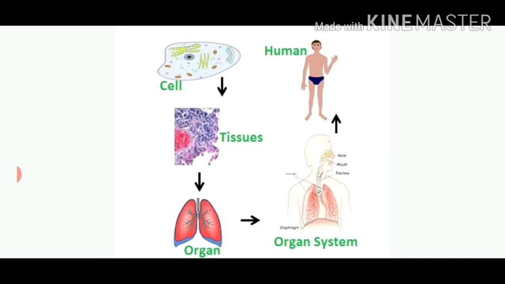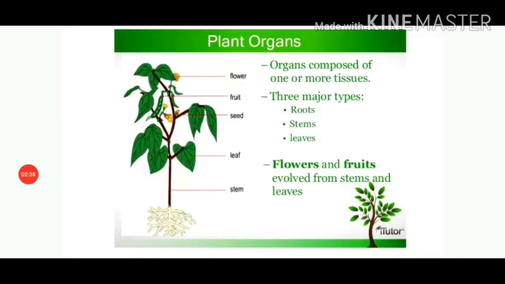Isn't it amazing? But what about plants? What organs do plants have? Leaves, roots, and stems are some of the organs of plants. Like animal tissues, plant tissues are also made up of tiny units of cells. Different organs of plant perform some specific functions. For example, roots help in absorption of water and minerals. Leaves are responsible for the synthesis of food.